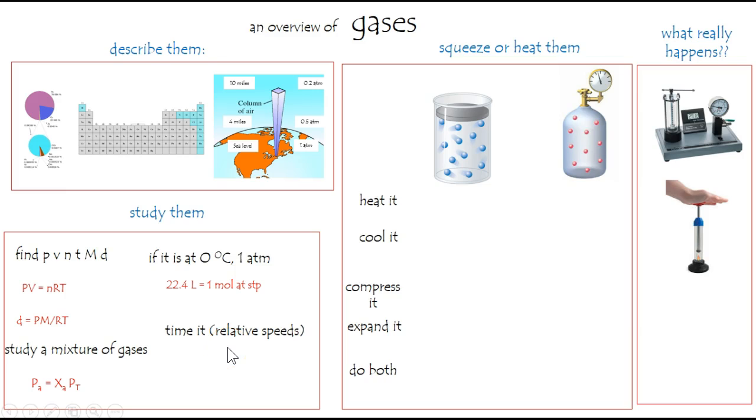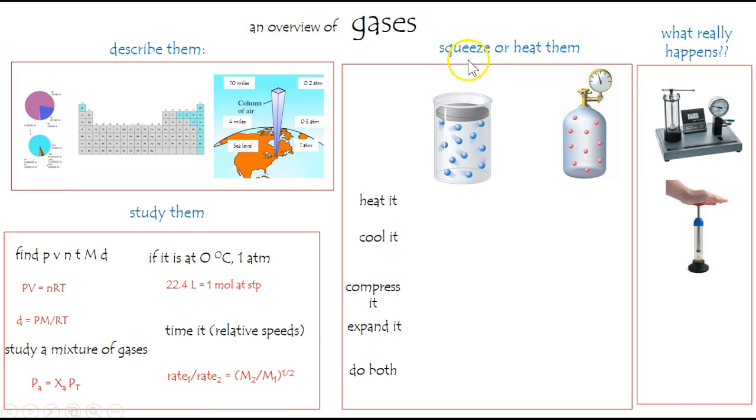If you want to consider how fast they're moving relative to one another, the take-home message is that the lightweight gases will move faster by their square root. In other words, twice as light does not mean twice as fast. It means 1.414 times as fast. And for that, we have Graham's law.